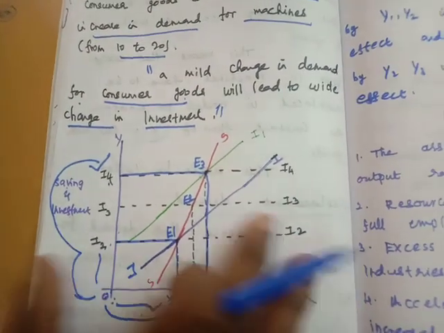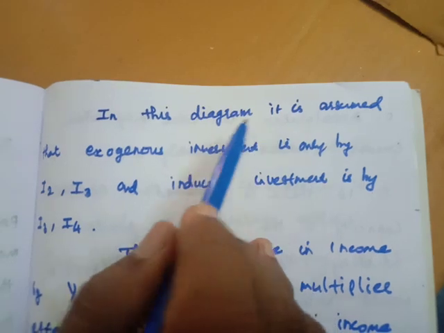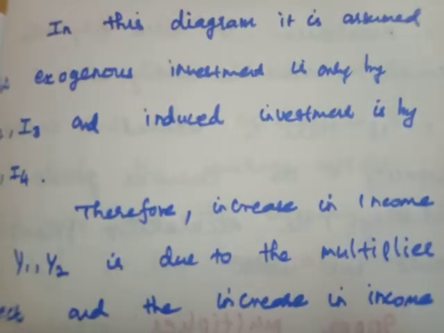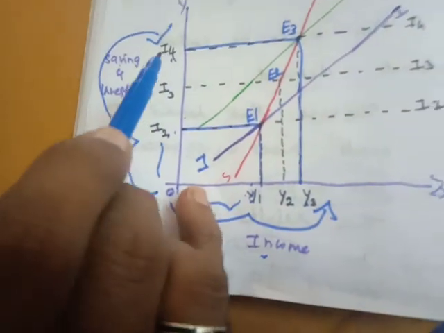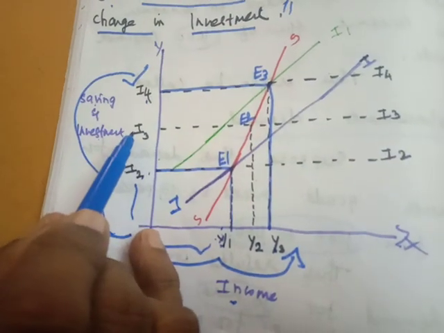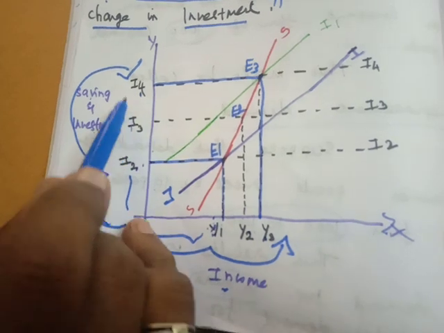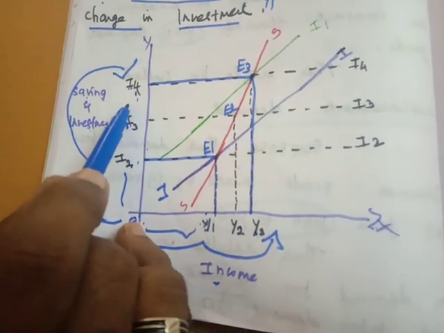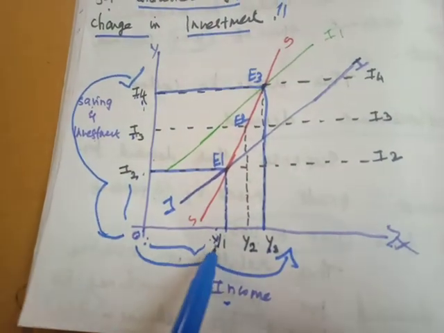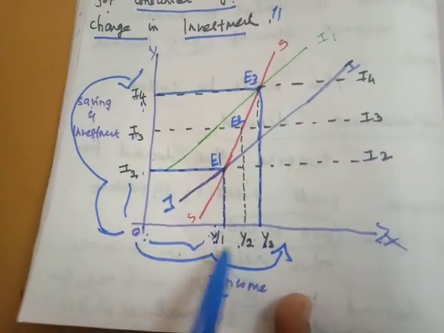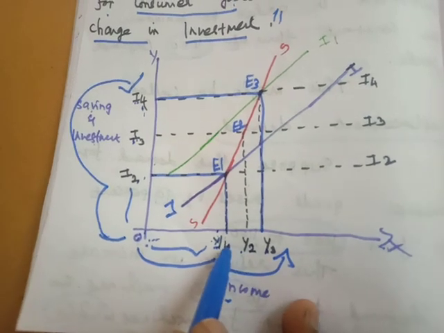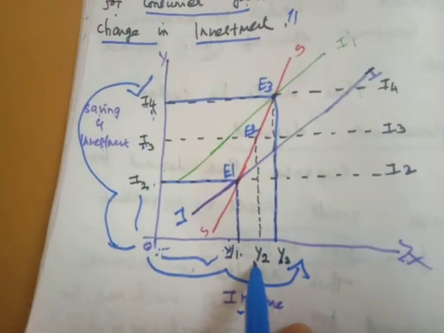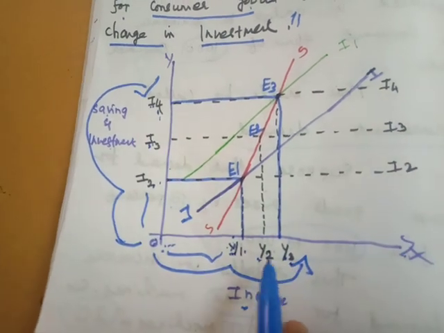But in this diagram, assume the exogenous investment is only I2, I3. The exogenous investment from I3 to I4, the maximum investment from I3 to I4, therefore increases the income from OY1 to OY2 due to the multiplier effect, and the increased income from OY2 to OY3 due to the accelerator effect.